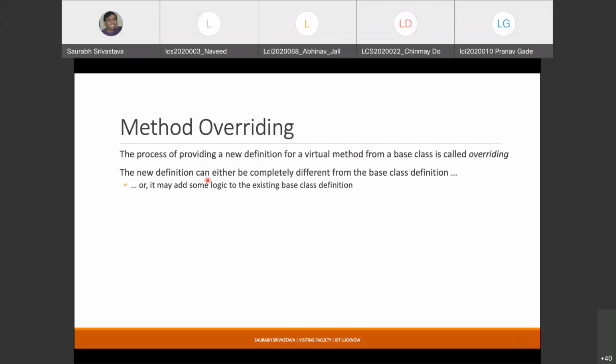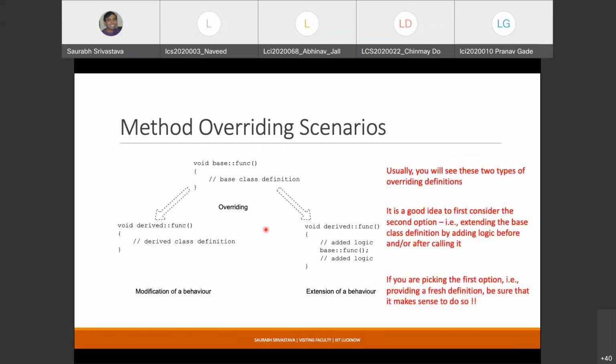So the new definition, as I said, can be completely different, or it may use the definition from the base class. Again, this is just a logical way to think about overriding. The compiler doesn't care. If you provide a new definition like this in the derived class, the compiler really doesn't care what exactly is written in here.